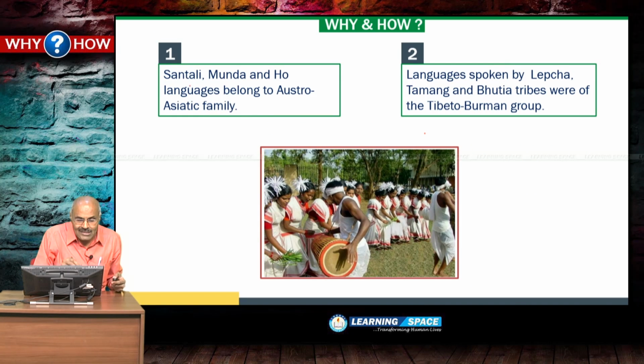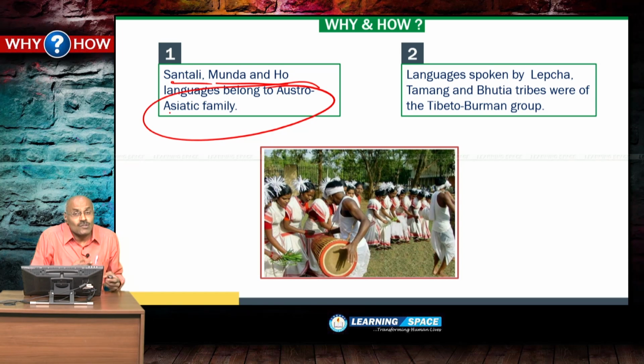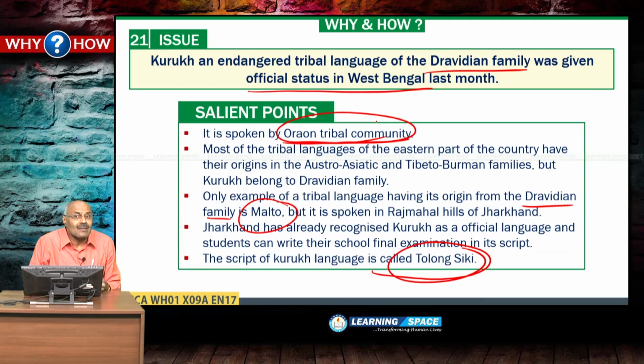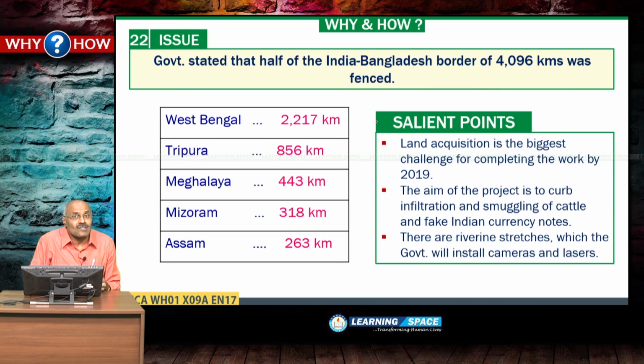Here Santali, Munda, Ho languages belong to Austro-Asiatic family, and Lepcha, Tamang and Bhutia belong to Tibeto-Burman group. But Kuruk belongs to Dravidian origin, and Malto also has the Dravidian origin. Right? Look into the last issue.